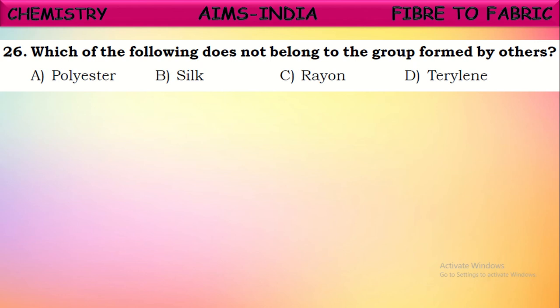which of the following does not belong to the group formed by others? Observe once here the fibers mentioned: polyester, silk, rayon, terylene. If you observe here, except silk, the remaining three are artificial fibers, isn't it? Terylene, rayon, polyester are called synthetic fibers or artificial fibers. But here silk is the fiber obtained from animals, called animal fiber or natural fiber. So, this is different from the remaining three: animal fiber.